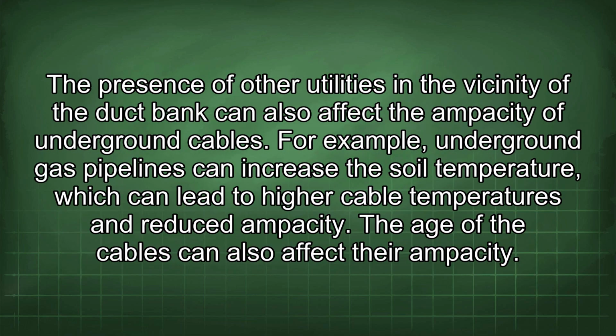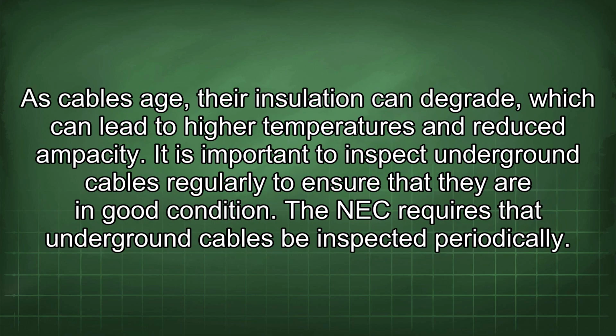The presence of other utilities in the vicinity of the duct bank can also affect the ampacity of underground cables. For example, underground gas pipelines can increase the soil temperature, which can lead to higher cable temperatures and reduced ampacity. The age of the cables can also affect their ampacity. As cables age, their insulation can degrade, which can lead to higher temperatures and reduced ampacity.